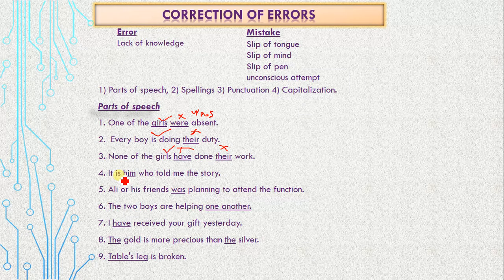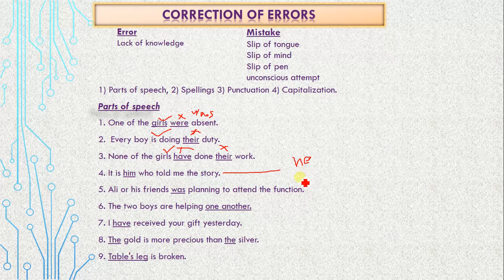Here the verb is a linking verb, and note it down that always after a linking verb, if any case of pronoun comes, that case would be in the subjective case. What is the subjective case? And him is what? Him is an objective case. What is the subjective case? For example, he, she. These are subjective cases.